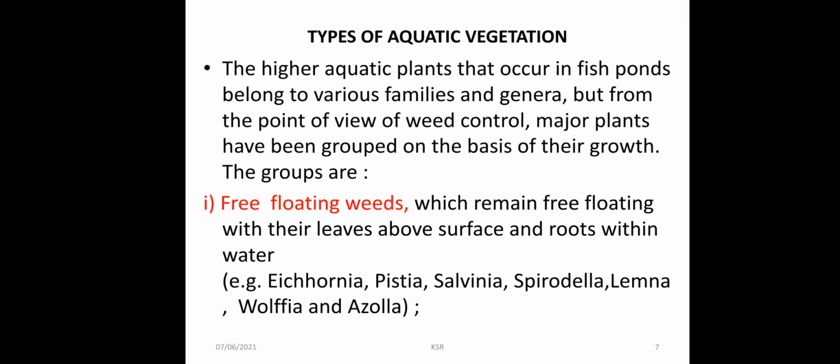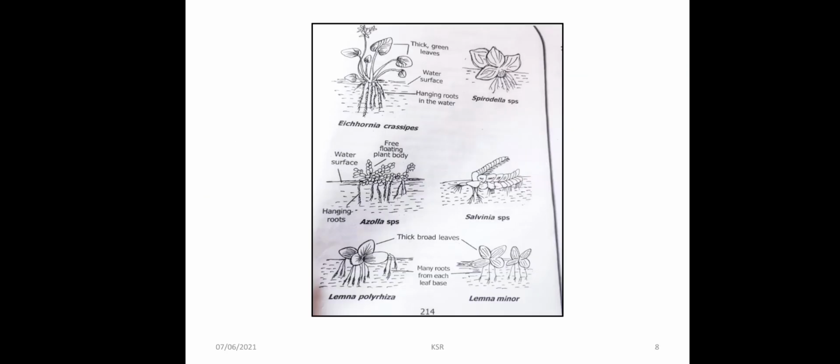Among the types of aquatic weeds, there are free floating weeds, which remain floating with their parts above the surface and roots in the water. Eichhornia, Pistia, Salvinia, Spirodela, Lemna, Wolffia and Azolla are some free floating weeds. These are freely floating in the water, and these higher aquatic plants cause difficulty for fish movements. Thank you. We'll discuss the remaining things in our next lecture.